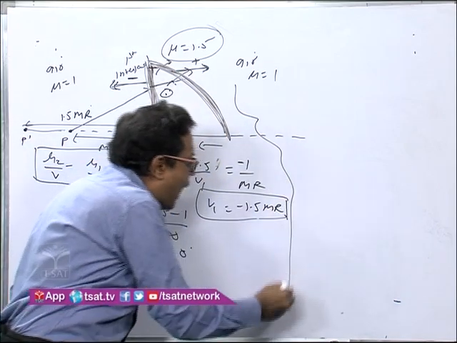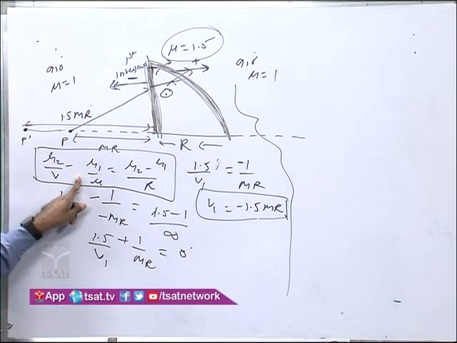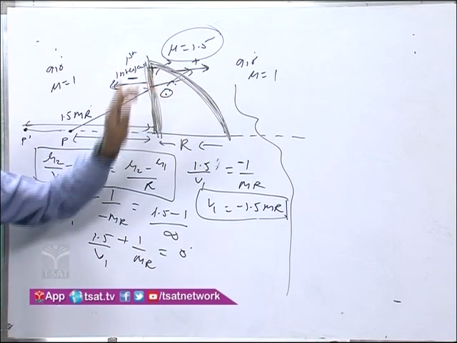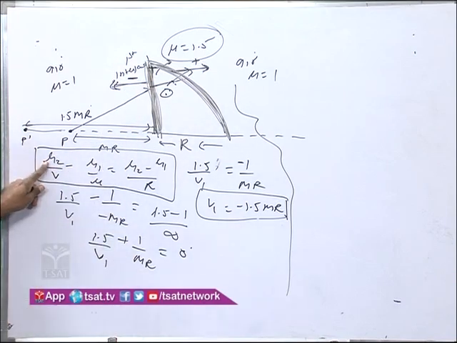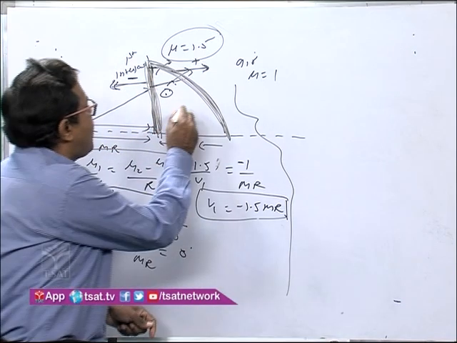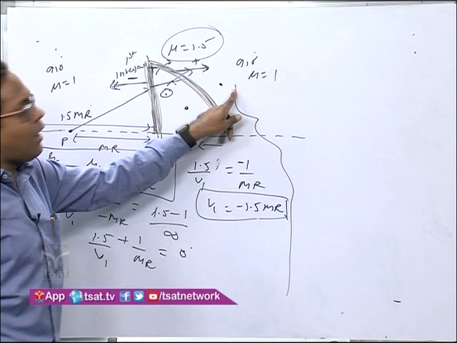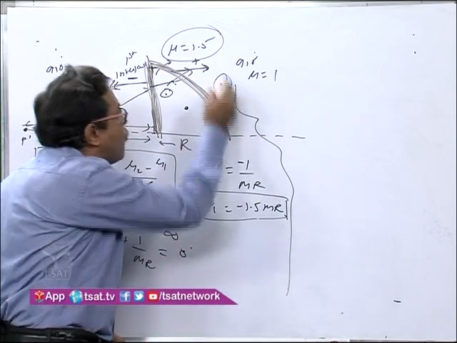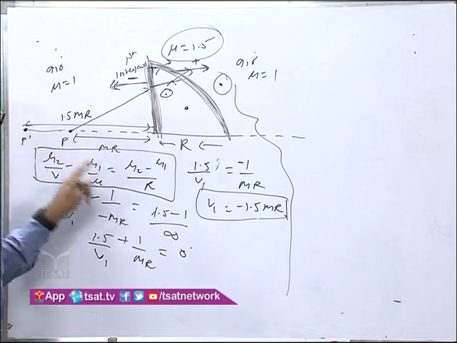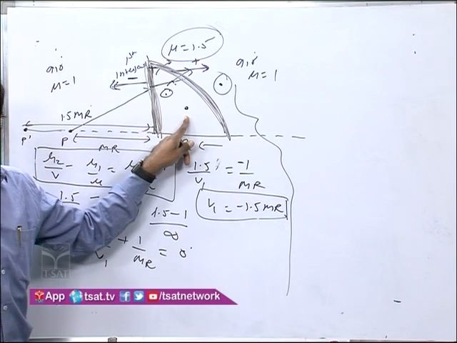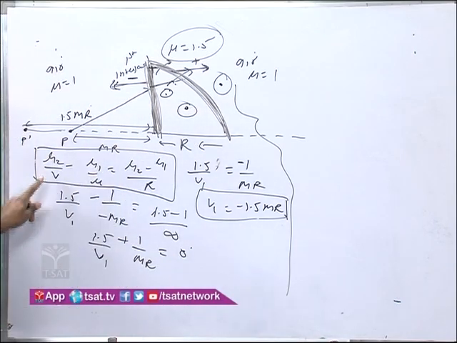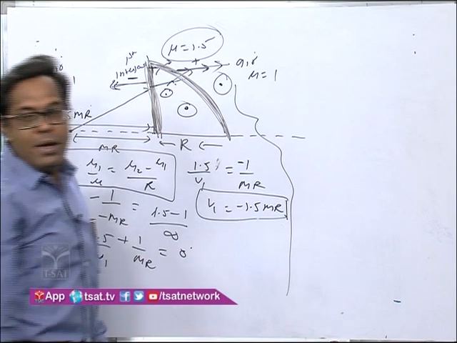Now you apply the same formula over here. What is mu2 here? The ray is moving from the cylinder to air. So the refracted ray finally moves into air, and this is now mu2 according to the new condition. What is mu1? This is mu1 now. What is v, where the final image will be formed? The rays are coming out parallel, so v will be infinity.